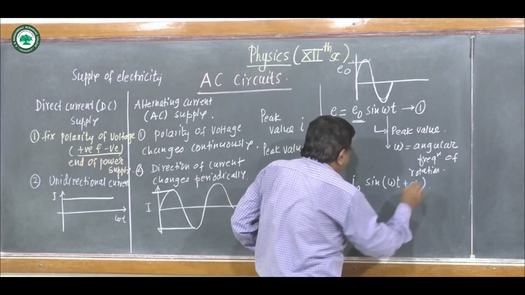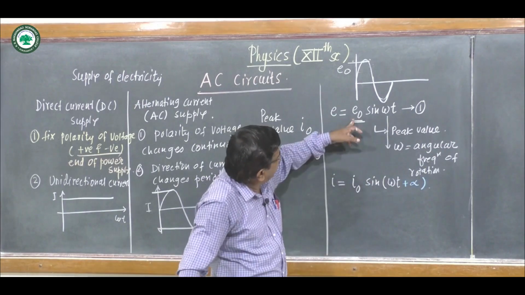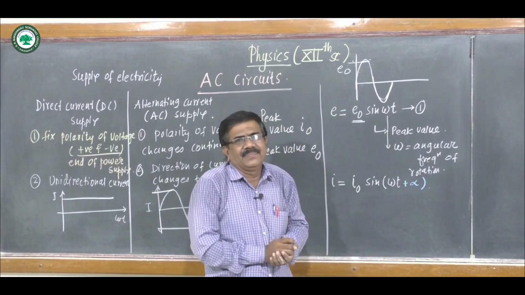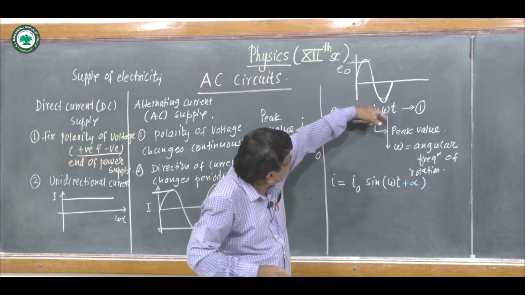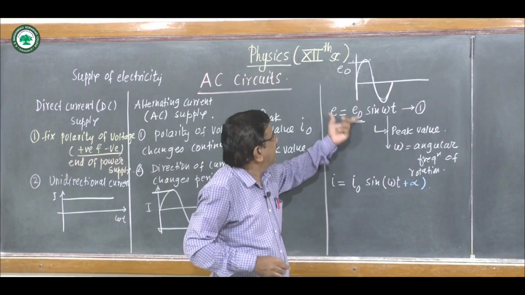Alpha is the phase difference between EMF and current. The current also changes sinusoidally in AC generator.